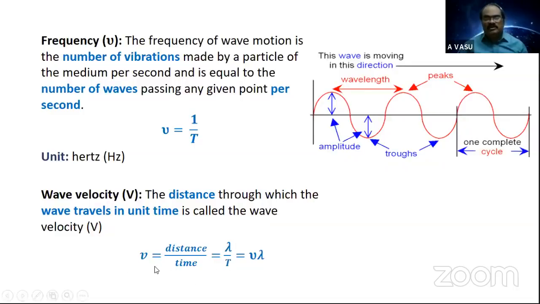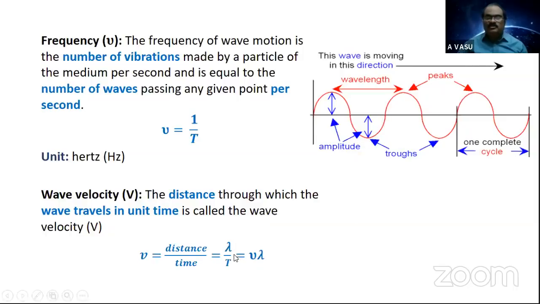Once you think over it, if I suggest wave velocity as lambda by T or nu lambda, can you determine these parameters practically? Suppose a sound is produced and propagating through the medium, or a wave produced on a string is propagating like this. You can take the picture and suggest it easily.